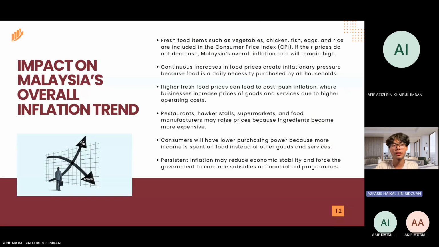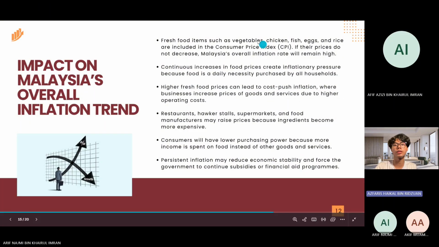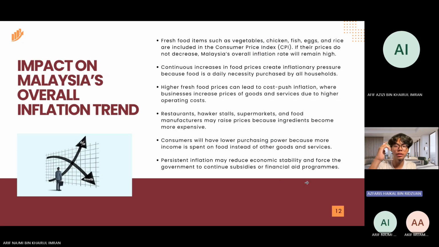So first we will see the impact on Malaysia's overall inflation trend. If fresh food prices in Malaysia do not decrease, the country's overall inflation rate will remain high because food items such as vegetables, chicken, fish, eggs, and rice are major components of the consumer price index. Since food is a daily necessity purchased by all households, continuous increases in food prices will create inflationary pressure in the economy. As a result, the cost of living will continue to rise and consumers will need to spend a larger portion of their income on basic necessities.